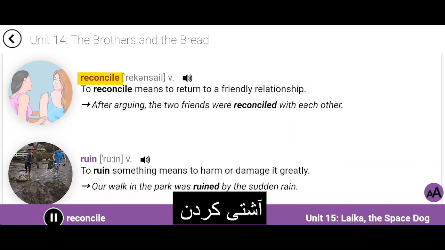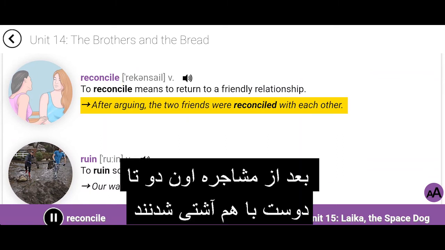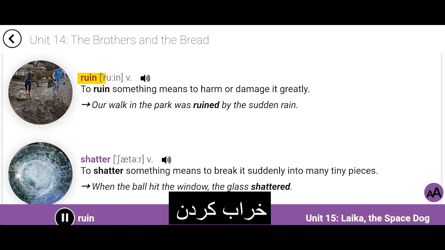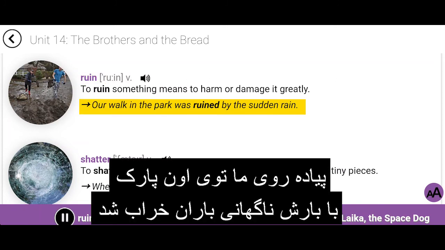Reconcile. To reconcile means to return to a friendly relationship. After arguing, the 2 friends were reconciled with each other. Ruin. To ruin something means to harm or damage it greatly. Our walk in the park was ruined by the sudden rain.